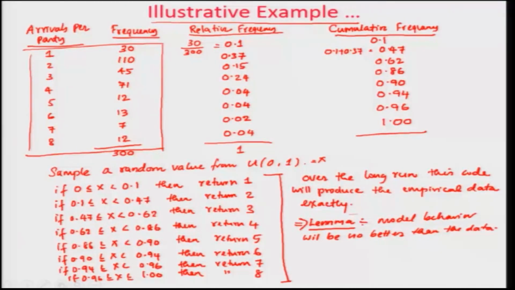So, if you follow this approach, and this is the approach that most of the time we use, then the model behavior will never be better than the data that you collect. Okay. So, the obvious question is, where is the PDF and CDF? Where is the PDF and CDF in this case?